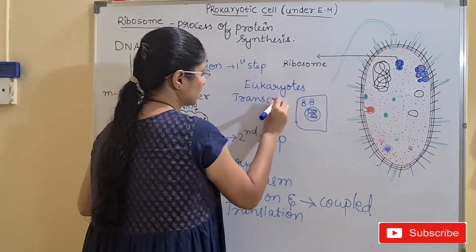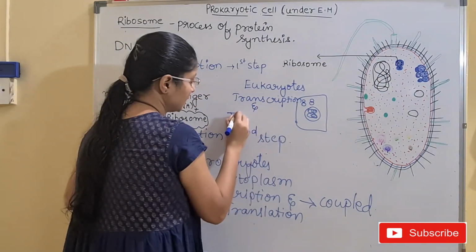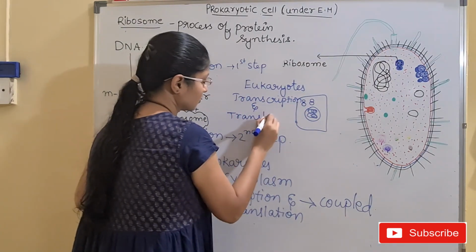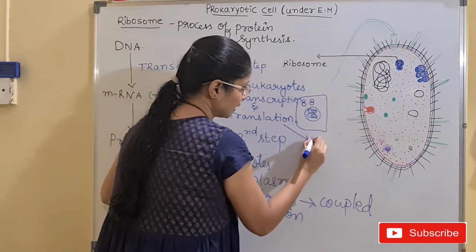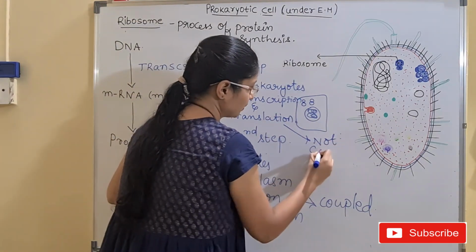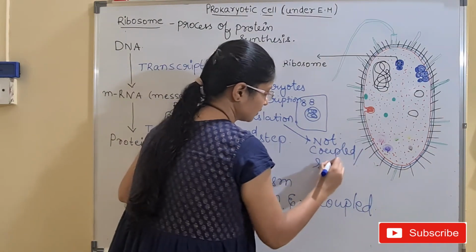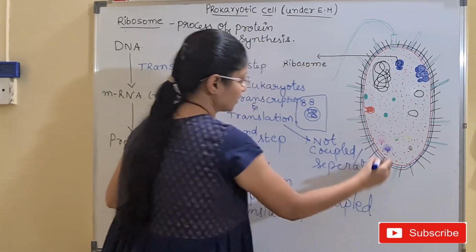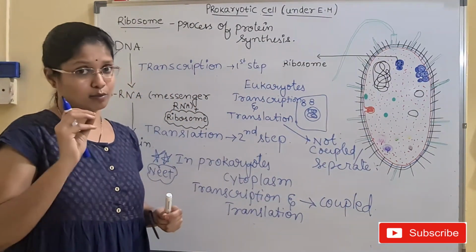They are separate. Okay, this point you have to keep in mind. This is very, very important.